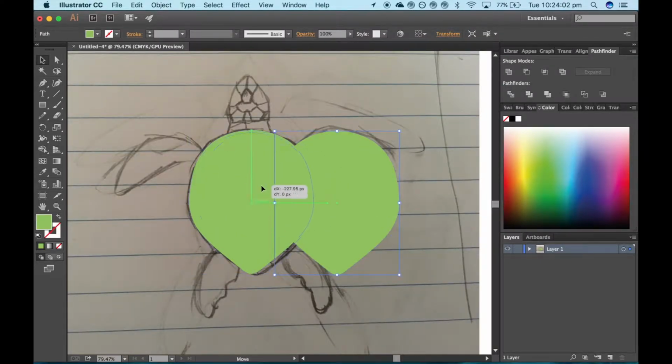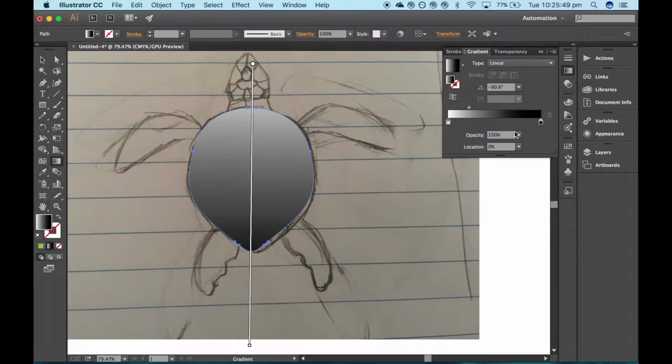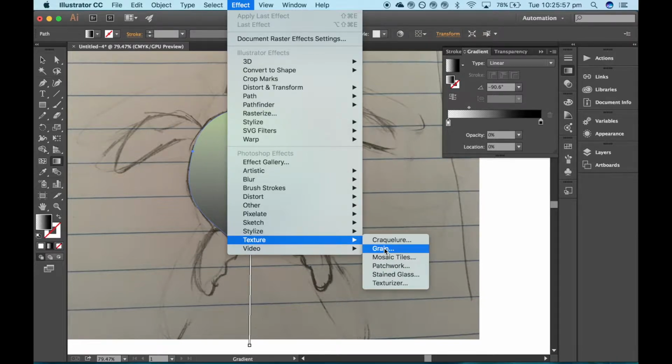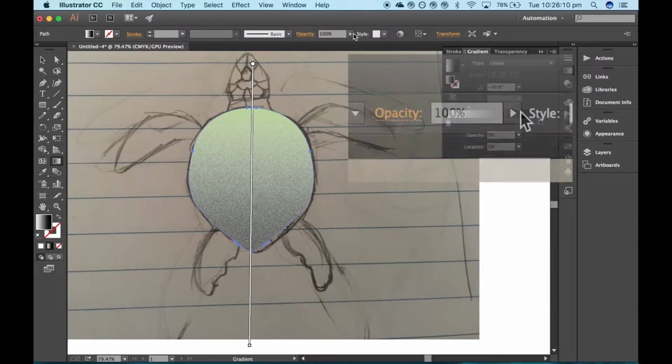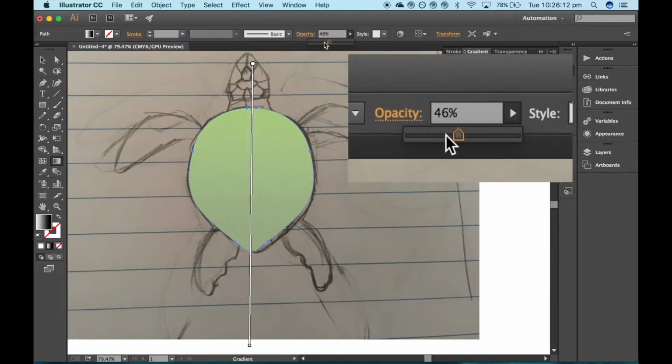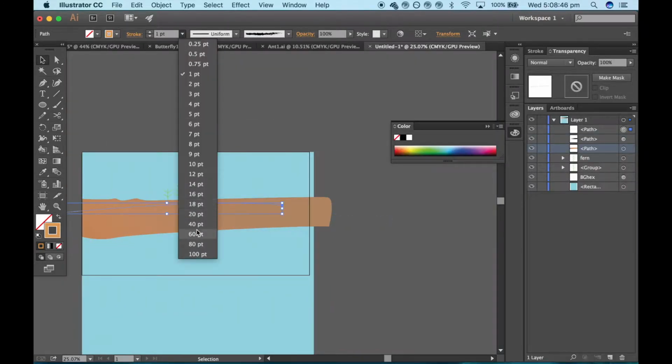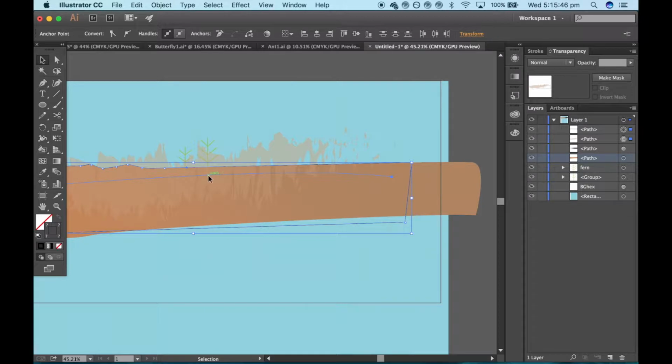To add textures, I would normally duplicate the layer and make it a gradient layer. Then I would change the white opacity to 0, add the grain effect, and then change the opacity of that layer. Masking was also a technique used in both Illustrator and After Effects, mostly to create dimension and texture.